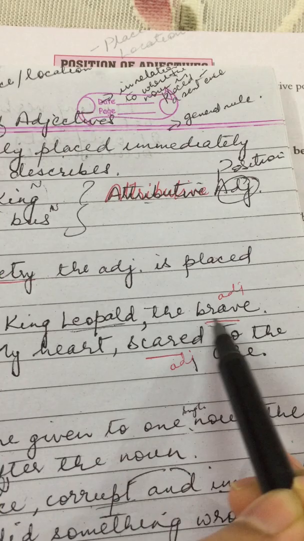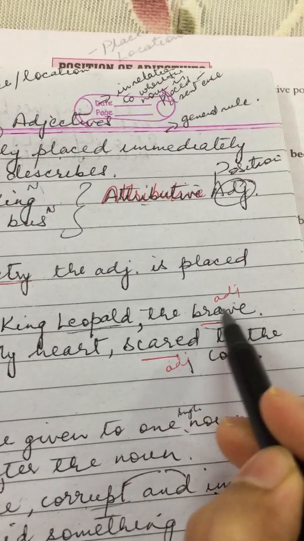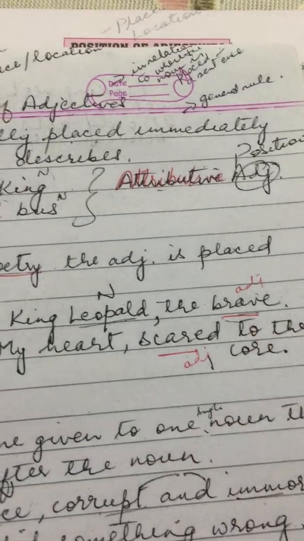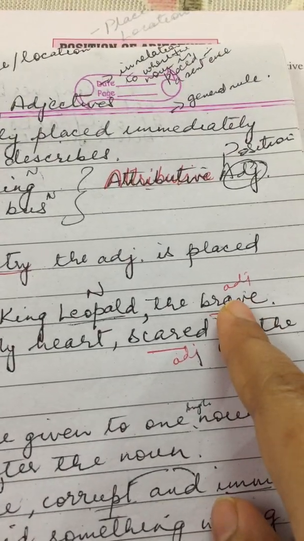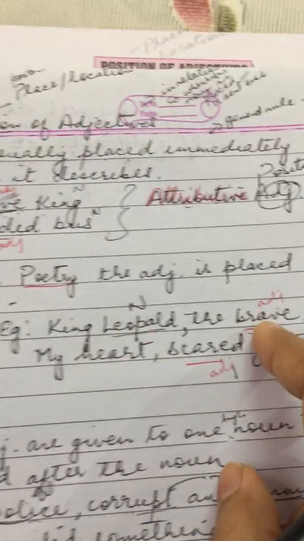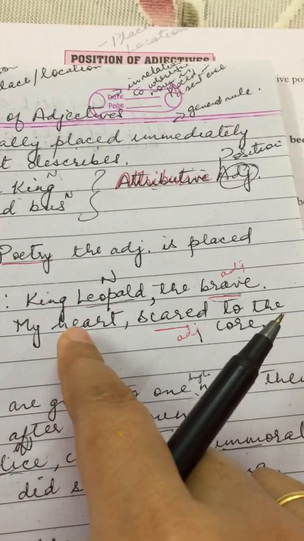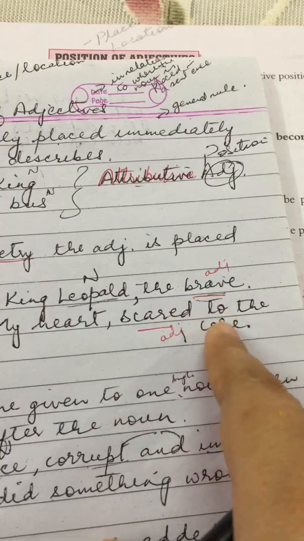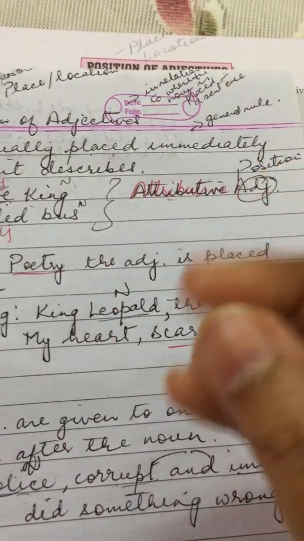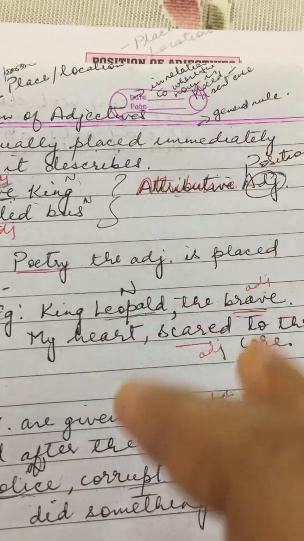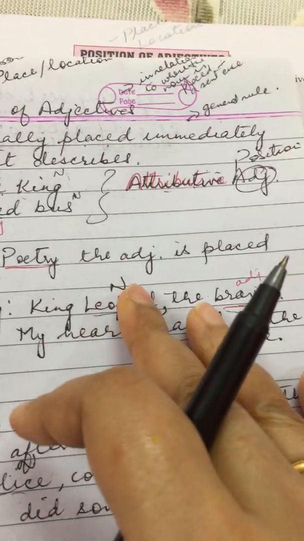So King Leopold is described as brave. Brave is the adjective and King Leopold is the noun. Here you can see the adjective coming after the noun. Second example: my heart scared to the core. You will read poems now, you will read poetry, you will come across these kinds of lines where you will find the adjective coming after the noun.